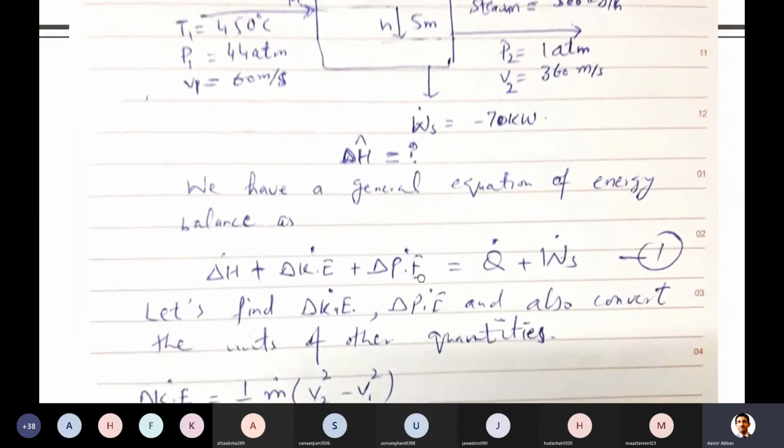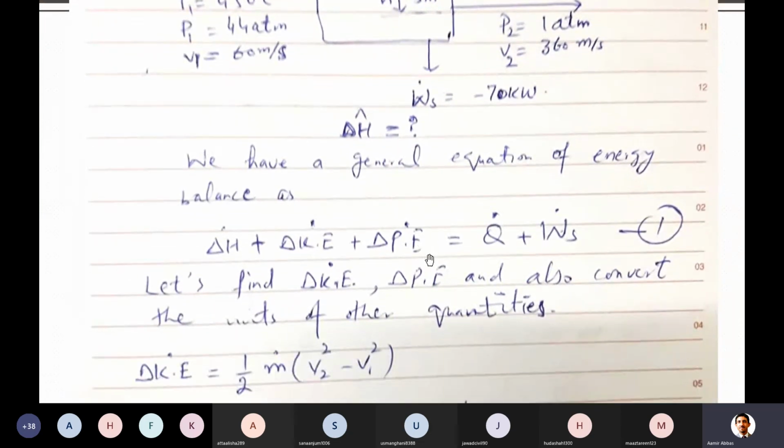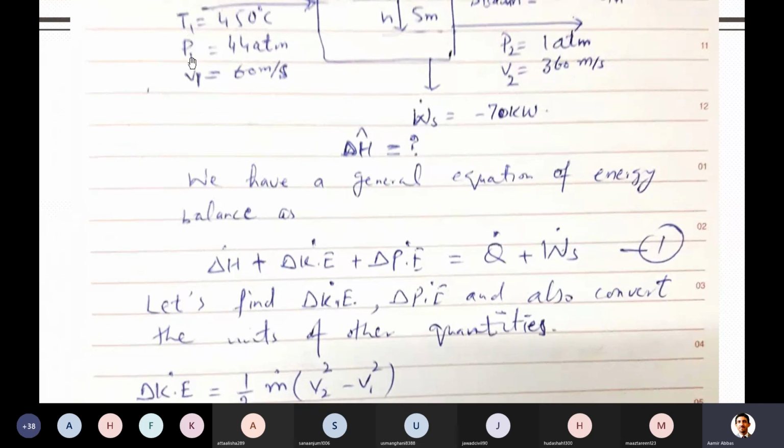Let's calculate the first one, the change in kinetic energy. You just studied that the change in kinetic energy is equal to the kinetic energy of output streams minus the kinetic energy of input streams. For input streams I have mentioned it in the form of 1, and output streams are mentioned in the form of 2.